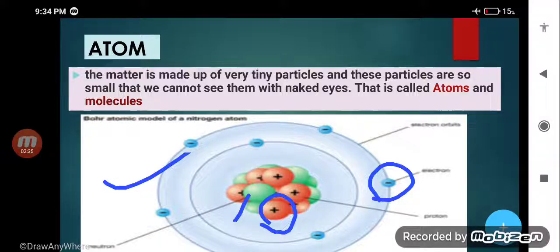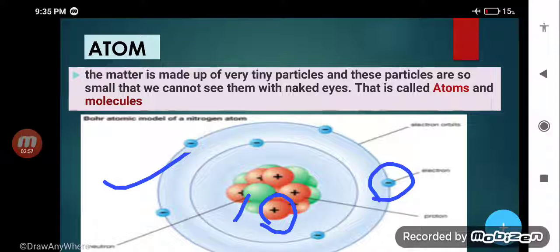It is not given in your book, but I want to make you understand, my dear student. Whenever anyone asks how many particles there are, you can say that basically there are three kinds of particles: electron, proton and neutron.